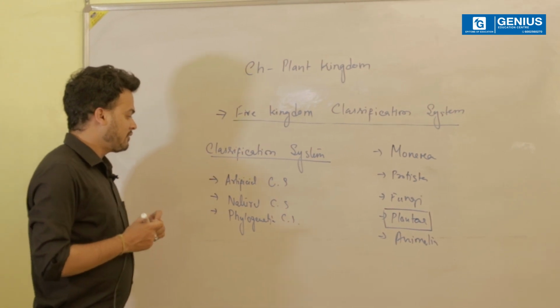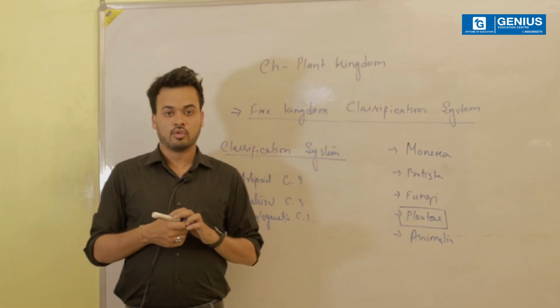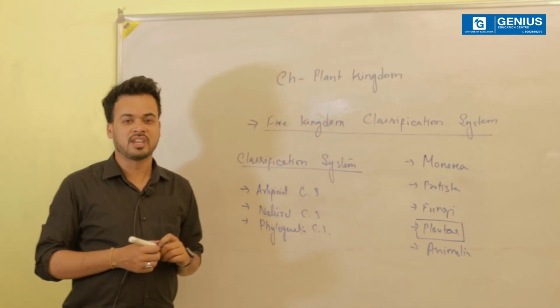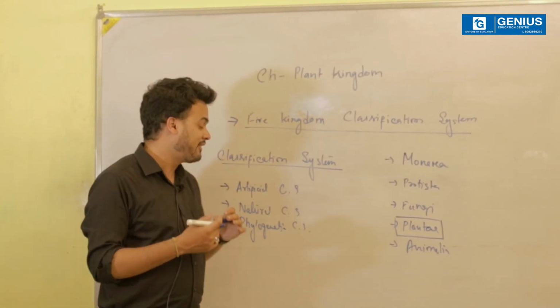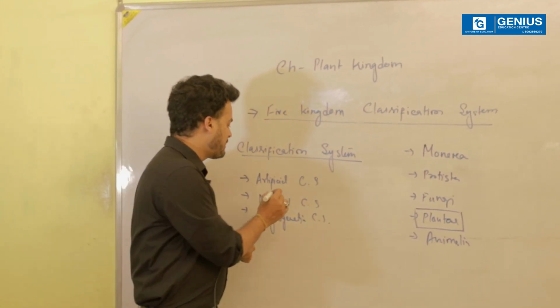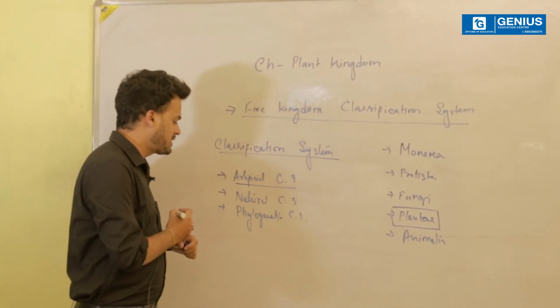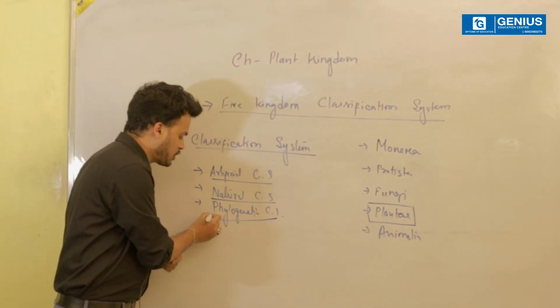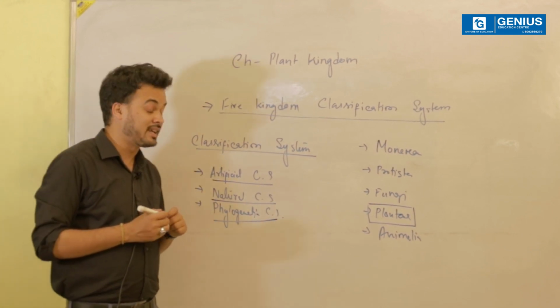Now, first and foremost thing which you are supposed to know when we talk about the artificial classification system. So the first and foremost thing which we shall know when we are talking about these 3 classification systems is who actually proposed the artificial classification system, who actually proposed the natural classification system, and who is actually responsible for proposing the phylogenetic classification system.